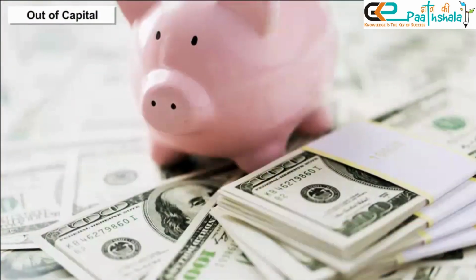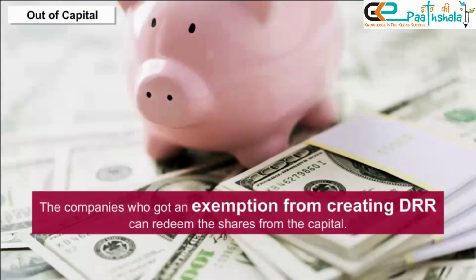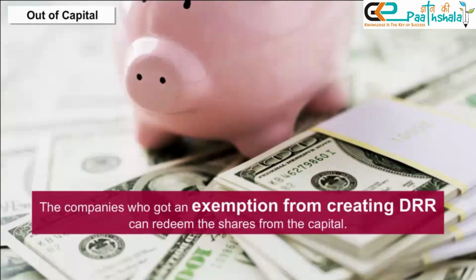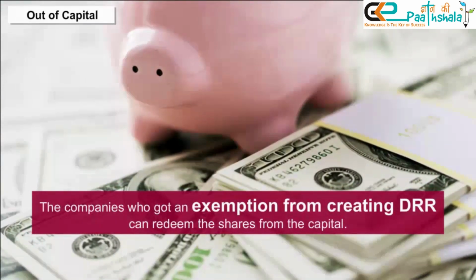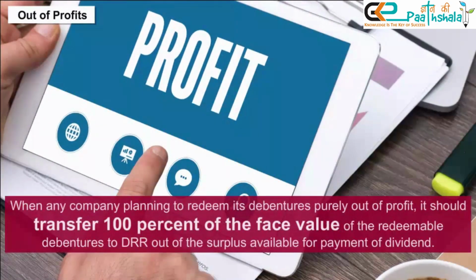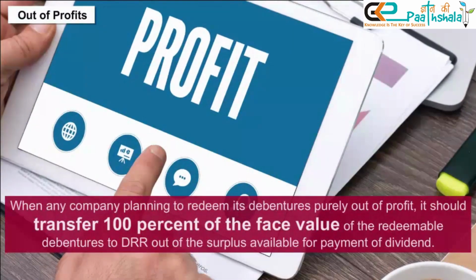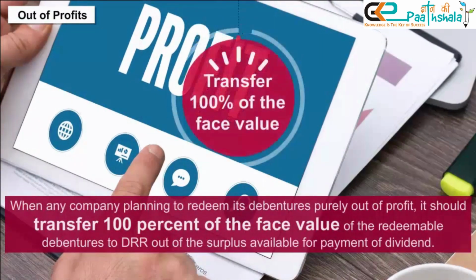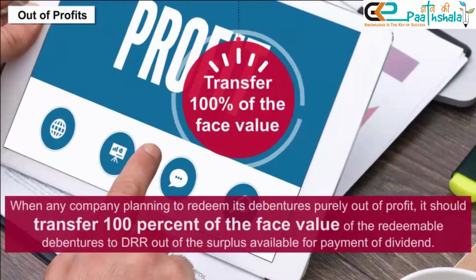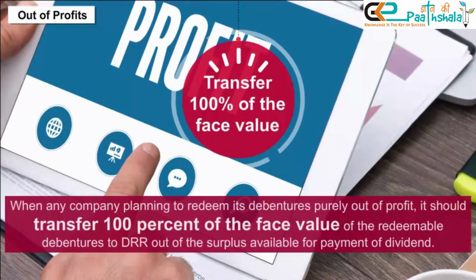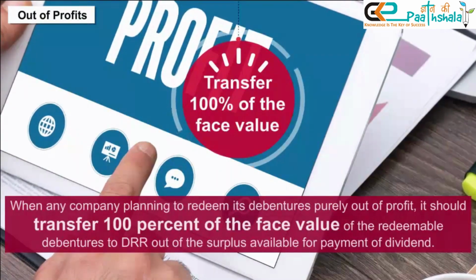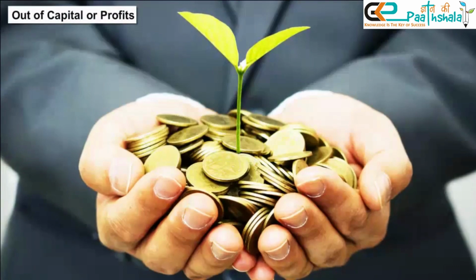Out of capital. The companies that got an exemption from creating DRR can redeem the debentures out of capital. Out of profits. When any company is planning to redeem its debentures purely out of profit, it should transfer 100% of the face value of the redeemable debentures to DRR out of the surplus available for payment of dividend, out of capital or profits.